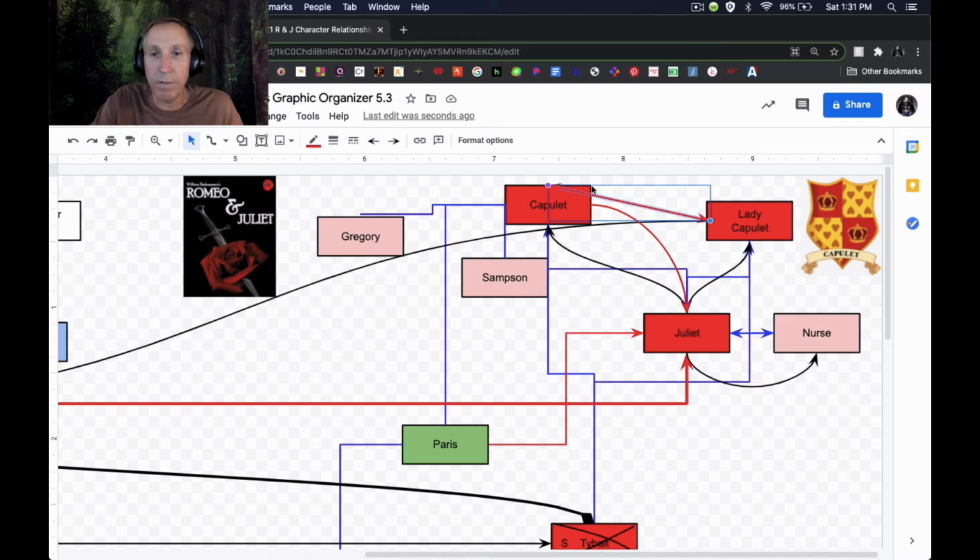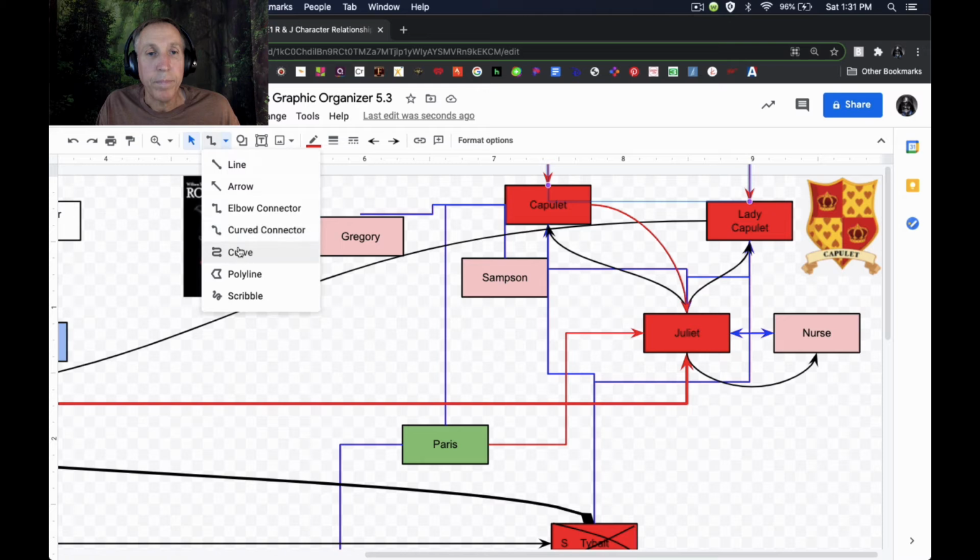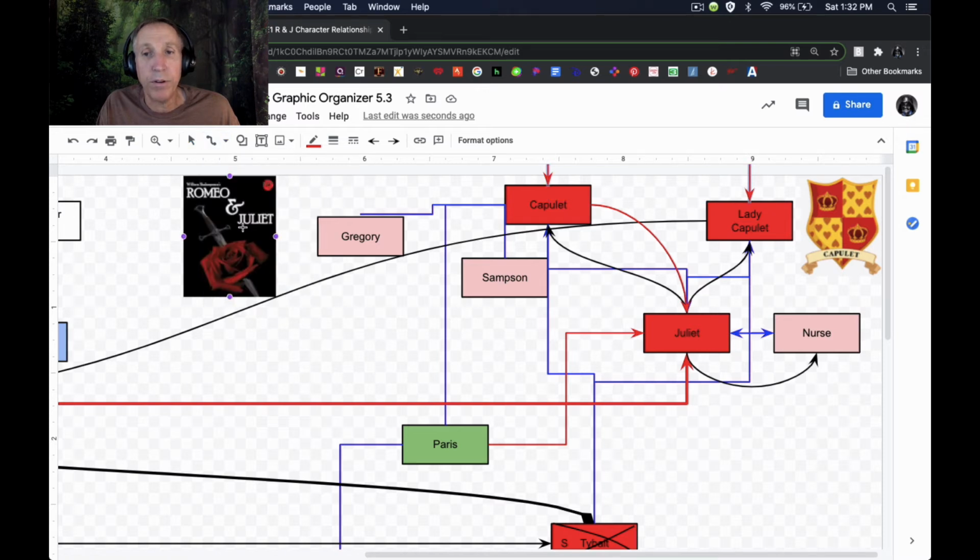Yeah, let's do that. And we'll go from Capulet to Lady Capulet. Ooh, off the page a little bit. And we'll use a curved connector to show Lady Capulet's love towards Juliet.